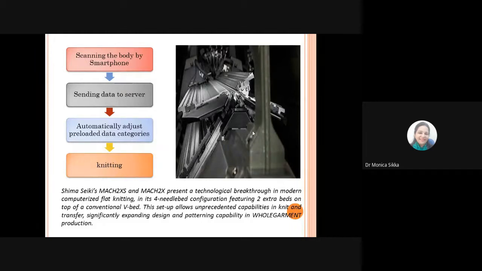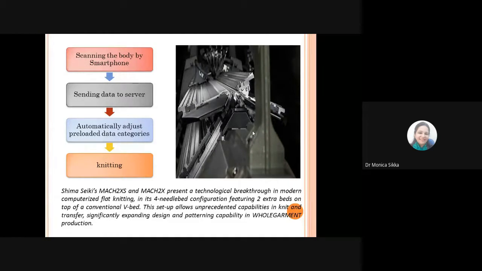Now the Shima Seiki machine which is used for this made-to-fit technique is the MACH2XS and MACH2X, which presents a technology breakthrough in modern computerized flat knitting. It has a 4 needle bed configuration. Normally, when we talk about a flat knitting machine, we talk about a V-bed rib knitting machine. I hope you might have heard about this. So we talk about 2 needle beds only.